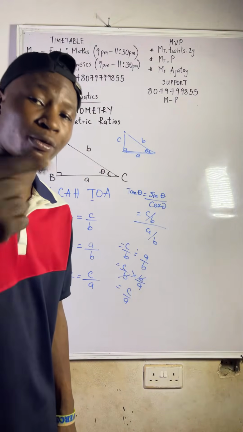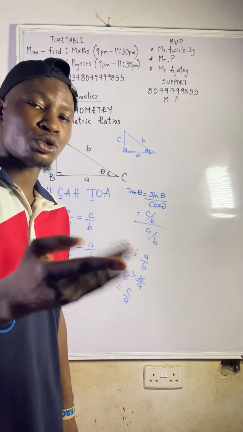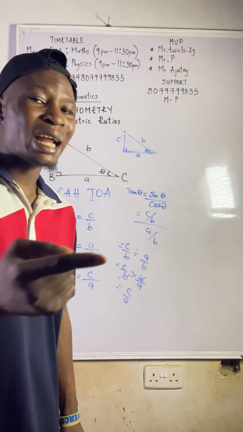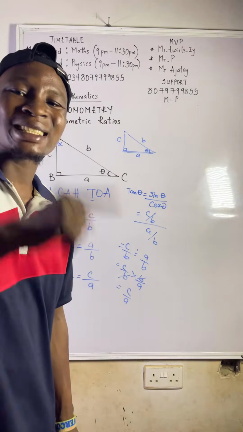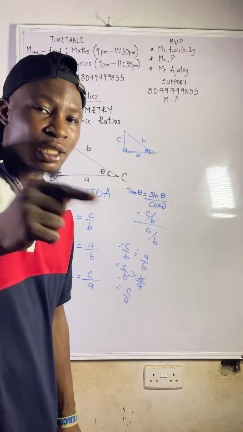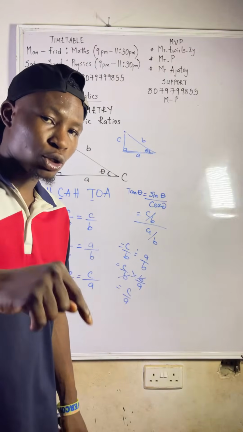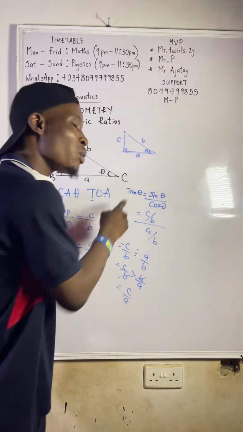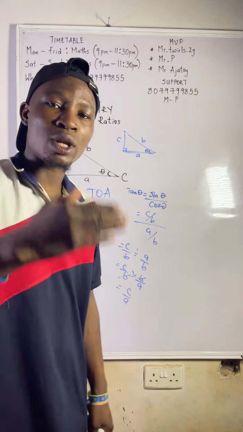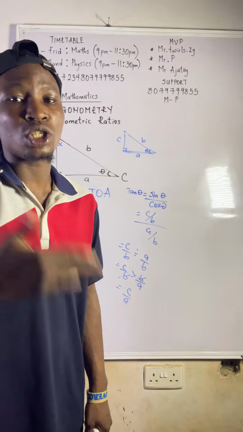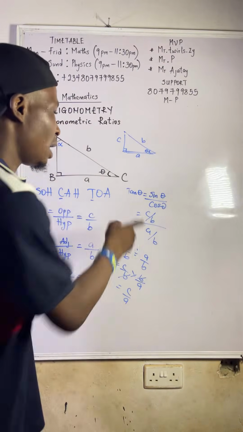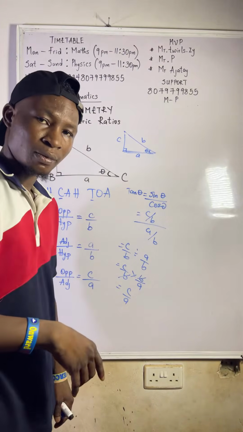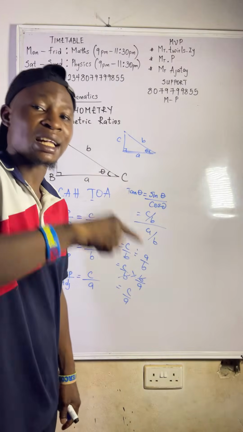But that other name does not mean that is your surname. So it means that another way I can say tan theta, if I don't want to call him his first name, I can use his other name. I can say sin theta over cos theta. That is the other name of saying tan theta.